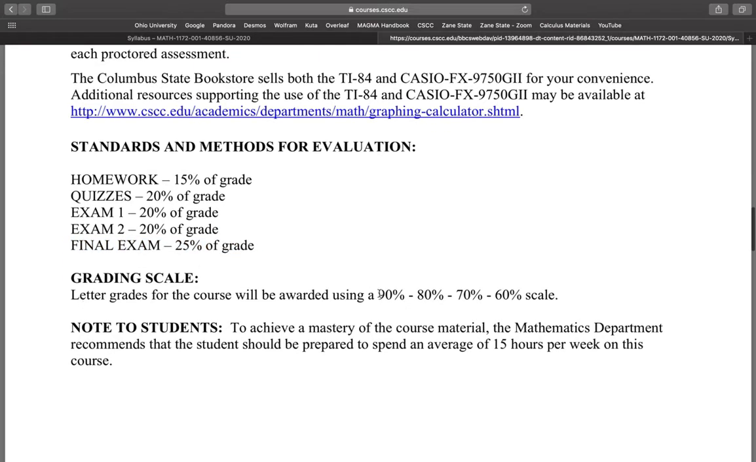The grading scale will be a 90, 80, 70, 60 scale. So from 100 to 90, it will be an A. From 90 to 80, it will be a B. From 80 to 70, it will be a C. From 70 to 60, it will be a D. And 60 or below 60 will be an F.